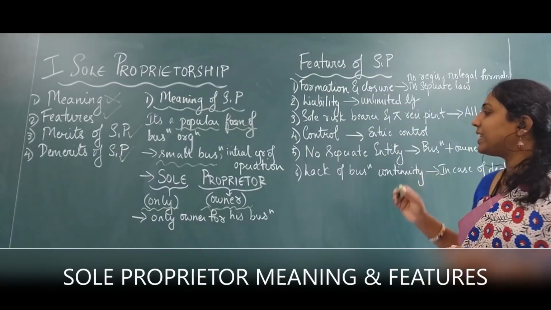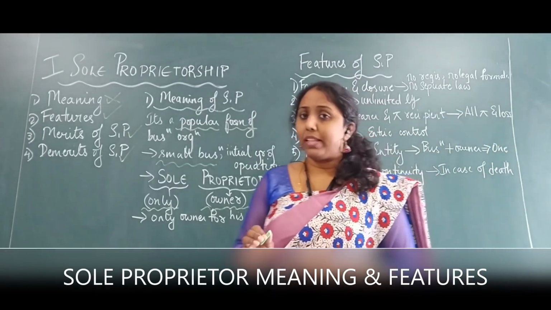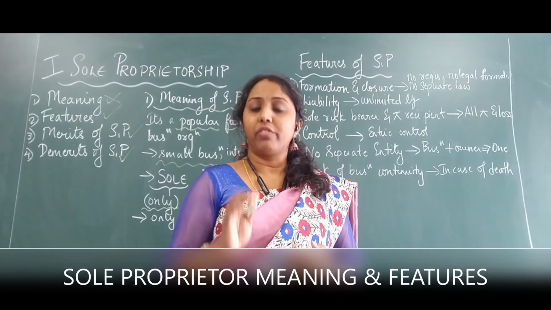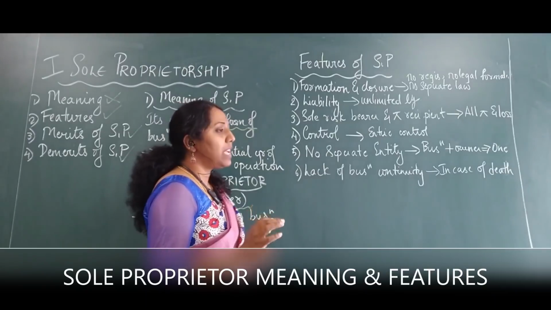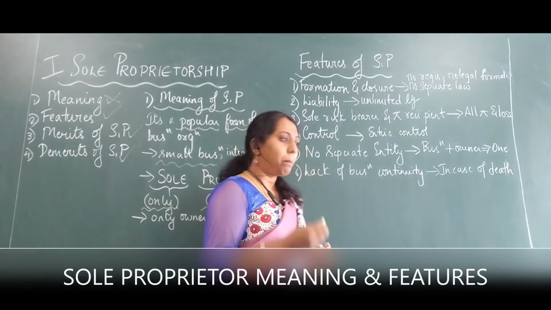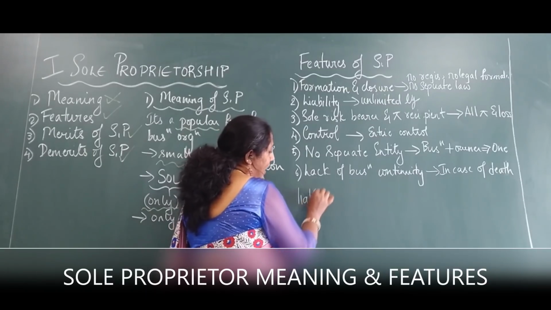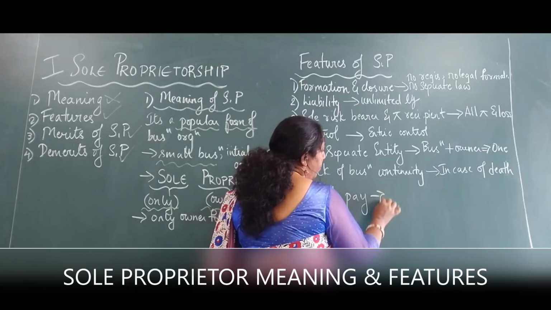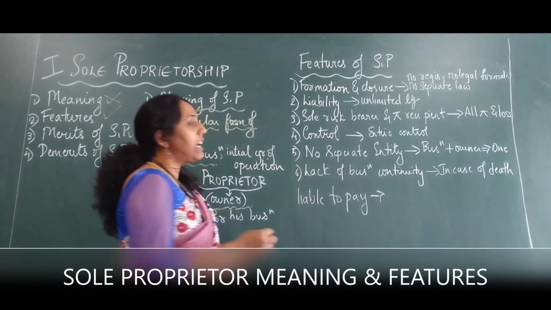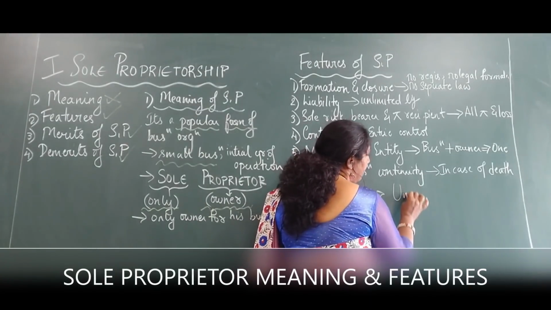The second point is liability. Always remember, this word liability is very important in terms of terminology for you to understand the real meaning. Liability means you are liable to pay someone. Okay, what is the meaning of liability? You are liable to pay. Now what kind of liability does the sole proprietor share? There is something called unlimited liability.